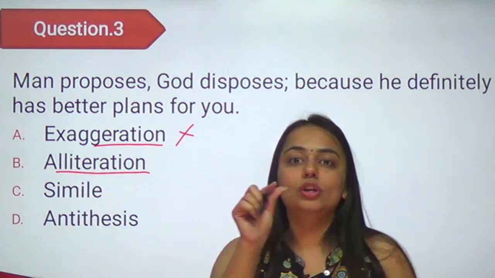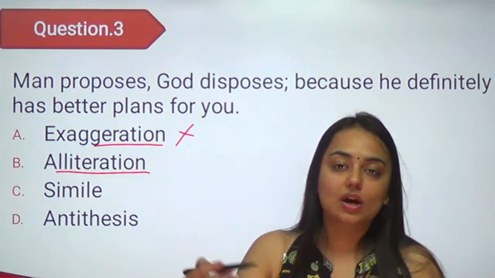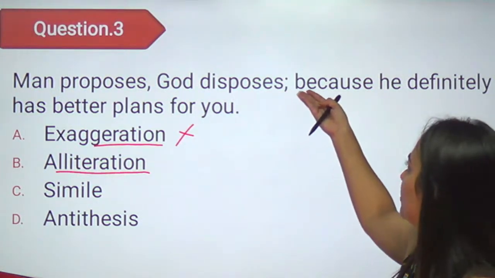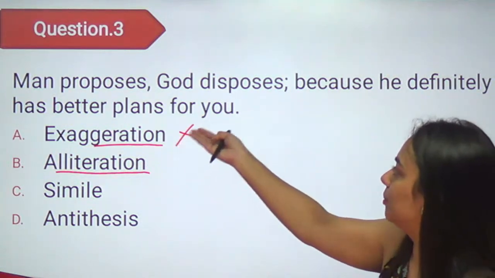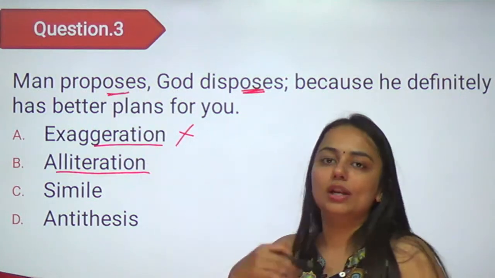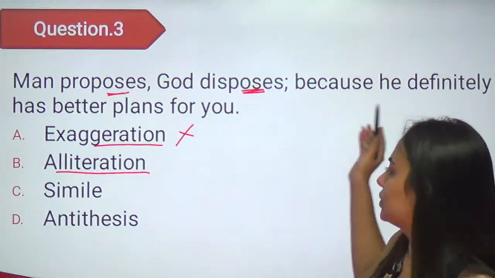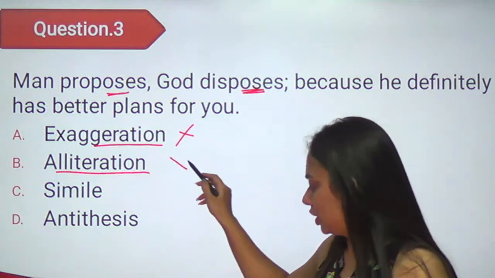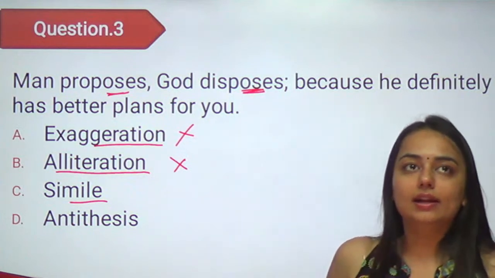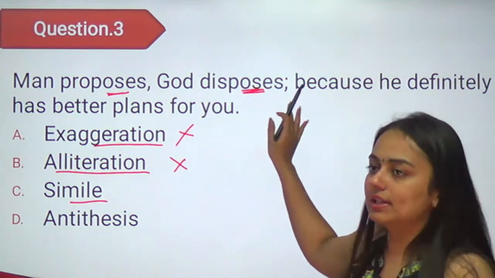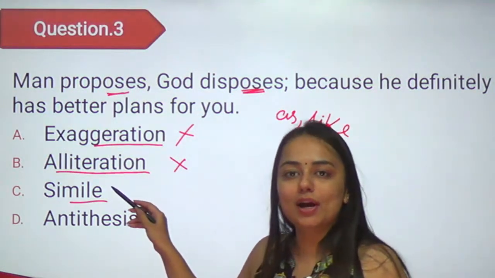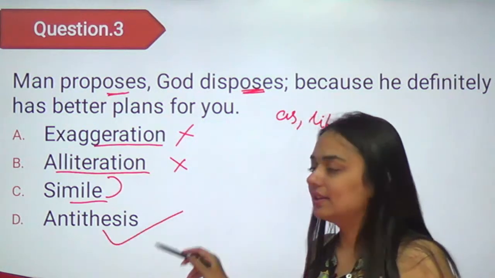In alliteration, there is a lot of repetition of a sound. If a sound is repeated again and again, it will be alliteration. Man proposes, God disposes, because he definitely has better plans for you. So here it seemed like the o sound could be alliteration, but it is not used anywhere else, so this is not alliteration. Simile would be an explicit comparison of two things, but we cannot see any word like as or like here. So which word are we left with? We are left with antithesis.